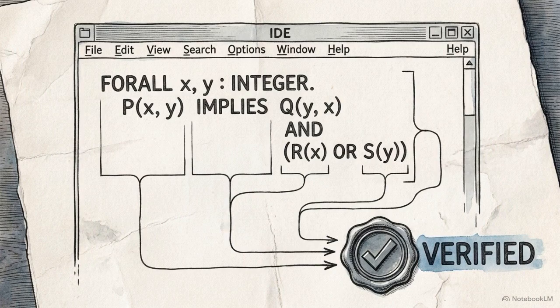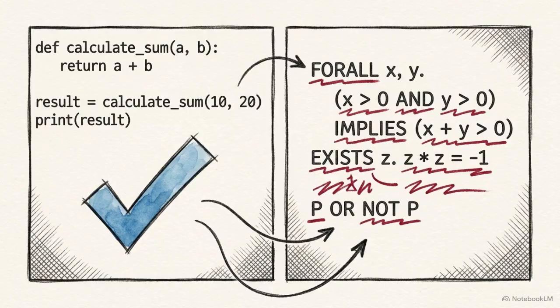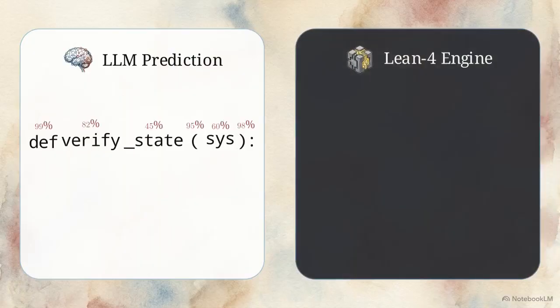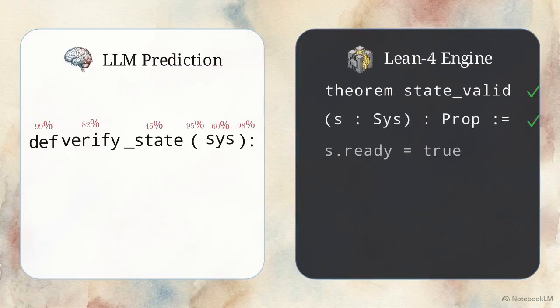Lean is a strict formal logic language designed to compile mathematical invariants and verify their syntax with zero ambiguity. Most artificial intelligence models fail when trying to write Lean 4 natively because the language's syntactic rules are uncompromising. Standard large language models operate on probability. They guess the next most likely token. Lean 4 requires rigorous, step-by-step mathematical verification, leaving no room for educated guesses.